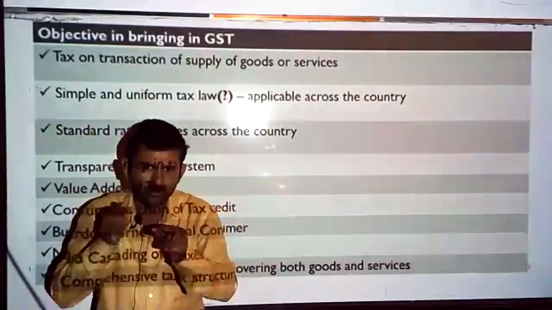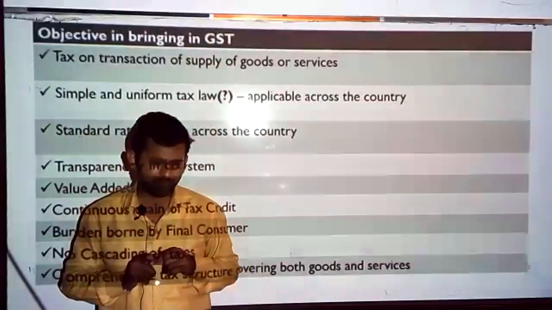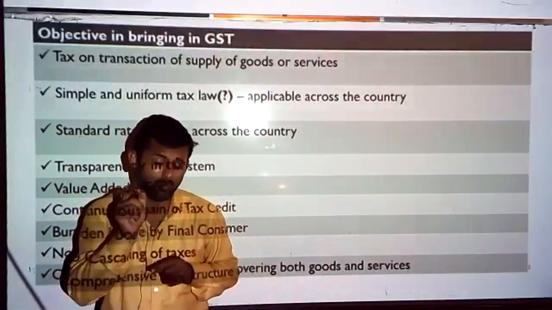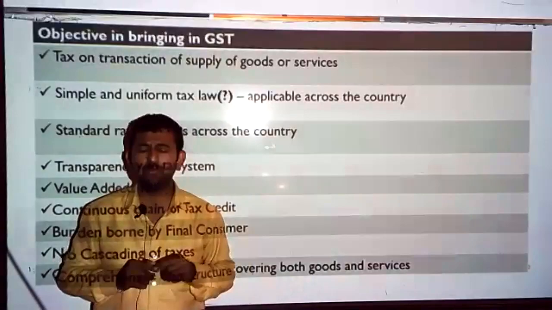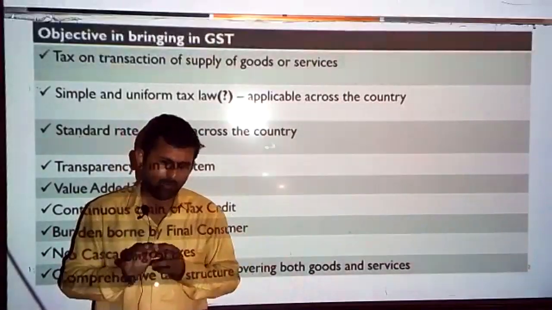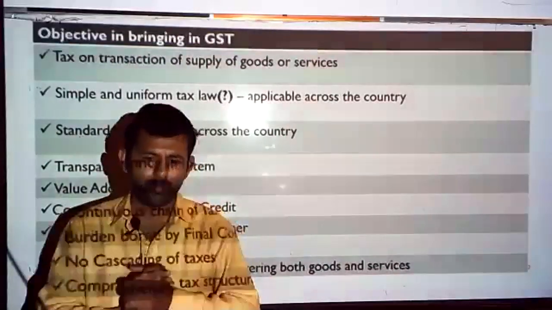Now on that 1000 rupees, definitely I would have paid GST, isn't it? Assume I paid 18% GST. 1000 into 18% comes to 180 rupees.